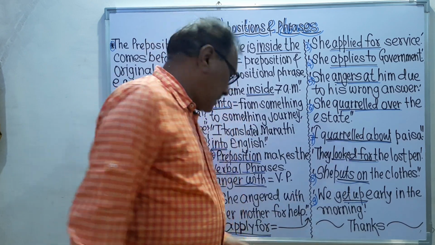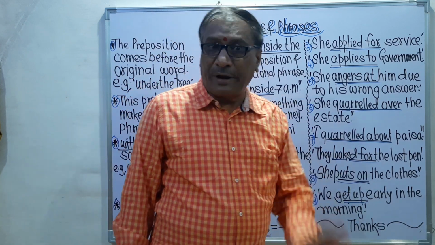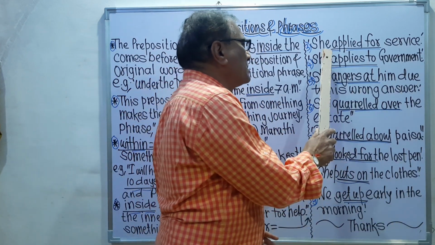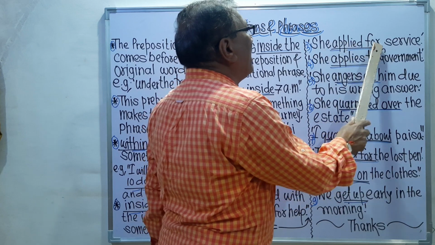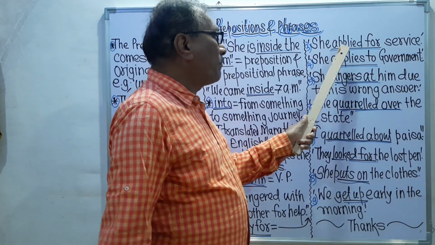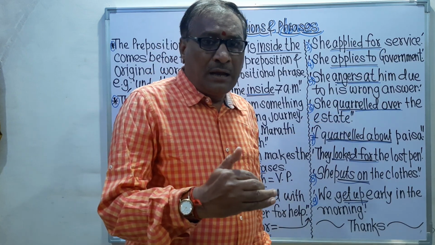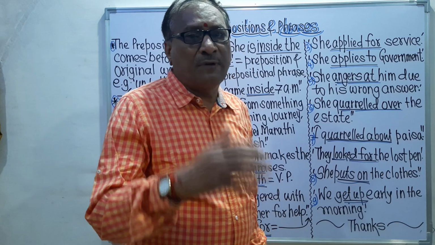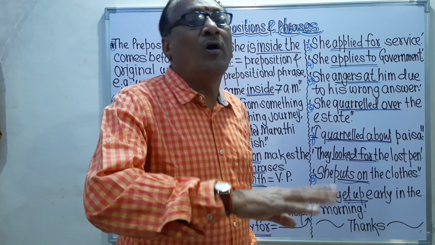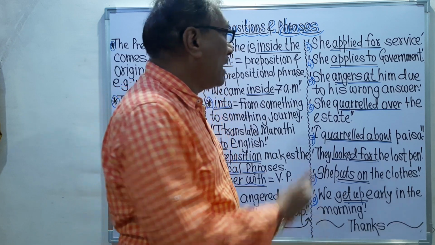And that's why apply for is the verbal phrase. So the example is she applied for service. It means that she needed service and that's why she applied for the service. That is the explanation.